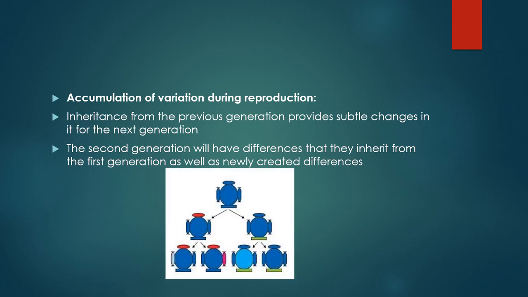So look at this picture. The first picture denotes a parent bacterium. Bacteria always reproduce asexually. When the parent organism splits into two halves, two offspring are produced. In these two offspring, you can see the variations. In the top area, there is some red color. The red color denotes the variation happening in that particular area. In the second offspring, you can see the green color. The green color denotes the variations happening in that particular bacterium.